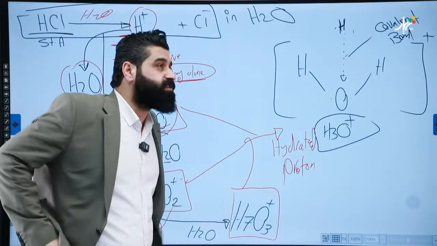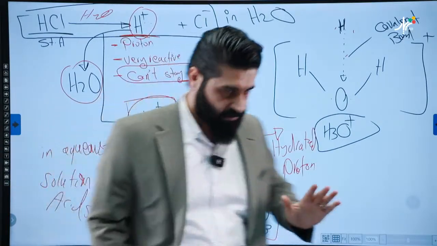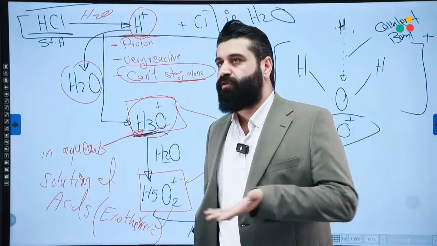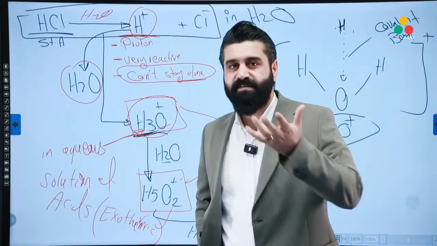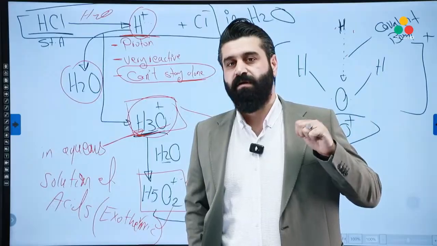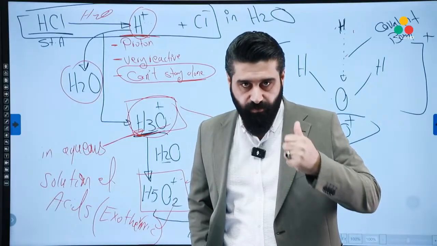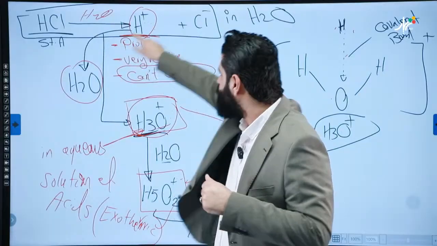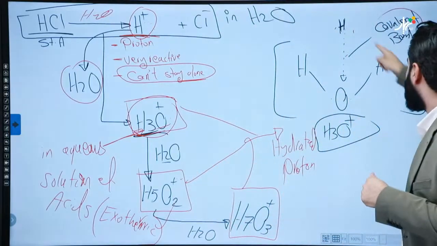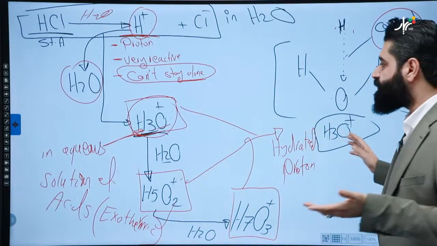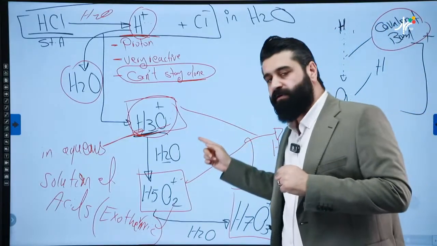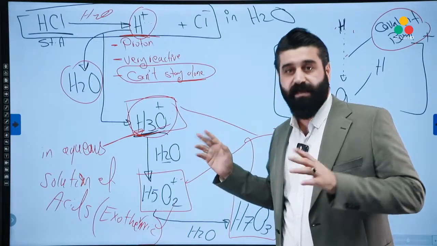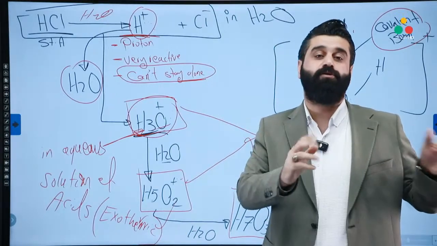Okay, let's have a quick revision for the whole process. First one, is there any H plus in the aqueous solution of acids? No. Then, how to get the hydrated proton? When we dissolve some acids in water. The process is exothermic. How to get the hydronium ion? By transferring a proton of the acid to a water molecule by covalent bond. What are the hydrated protons? Are they all H3O, or do we have something else rather than H3O? Yes, we have different hydrated protons.